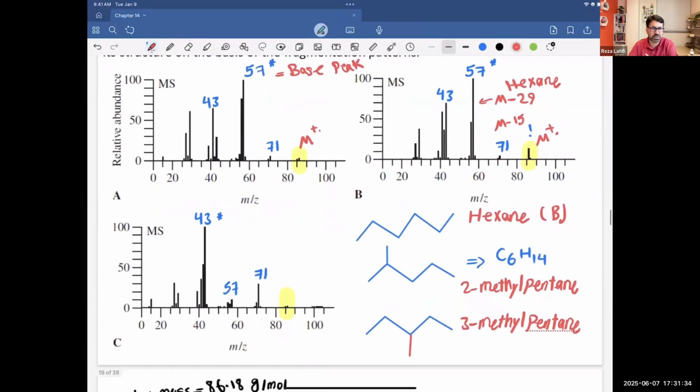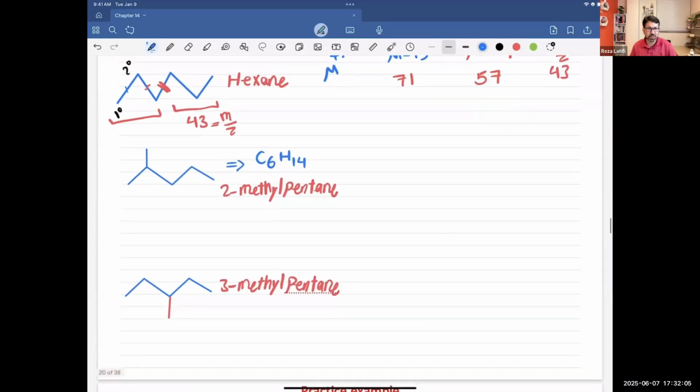Now let's see how we can differentiate A from C. The main difference between them is here. 57 is gone, or really, really low. And now the base peak is not 57 anymore. The base peak is 43. So let's name this one the base peak. So I have one structure that is favoring 57, the second is favoring 43. And let's see which one is favoring 43.